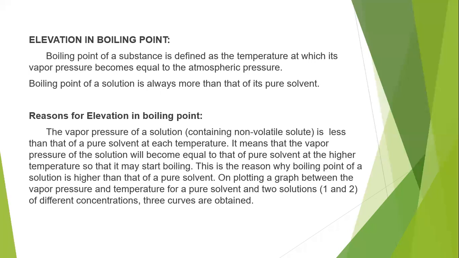This we can observe when we plot a graph between the vapor pressure and temperature of a pure solvent and two solutions, solution 1 and solution 2, of different concentrations.